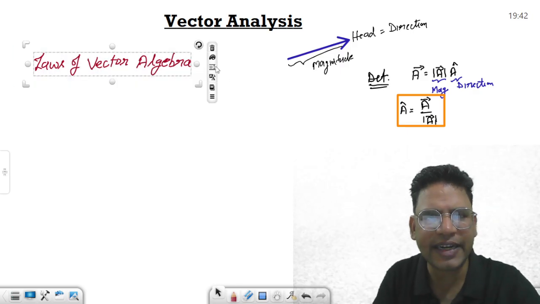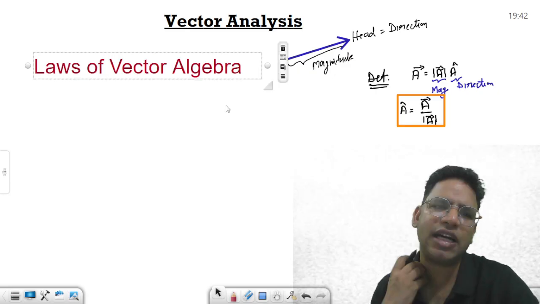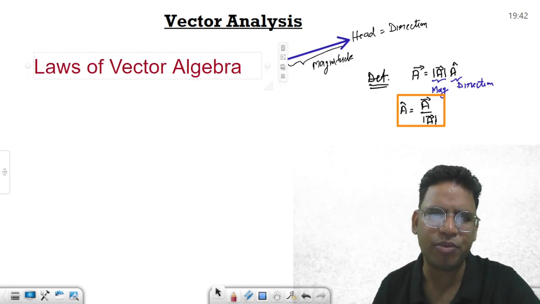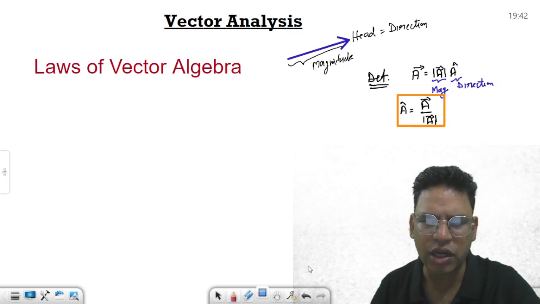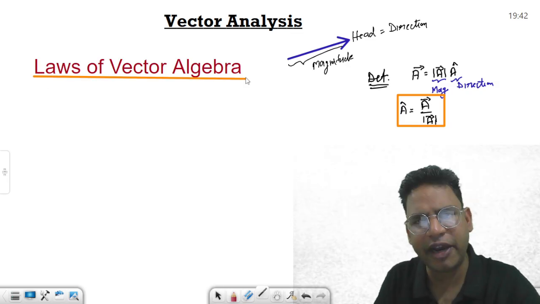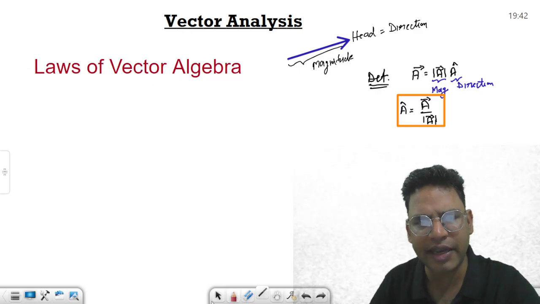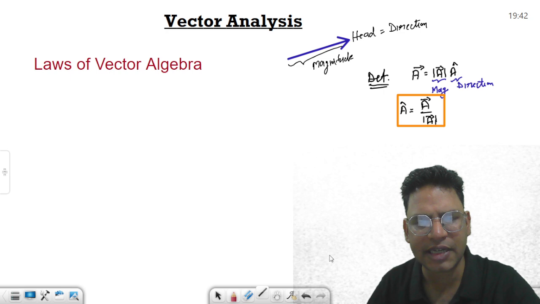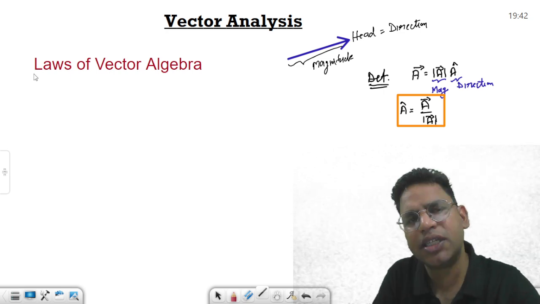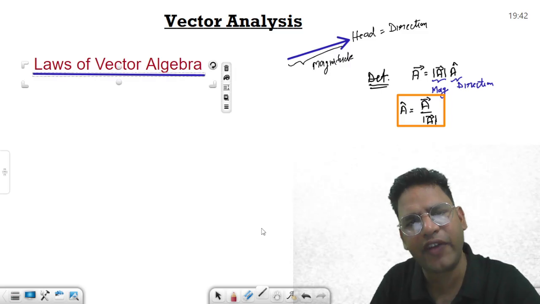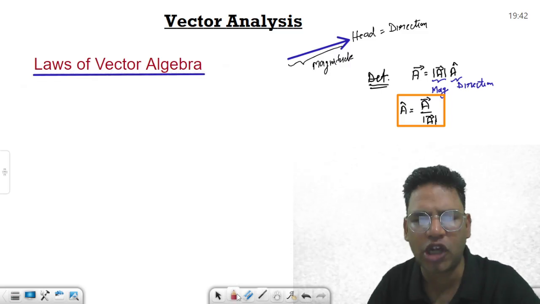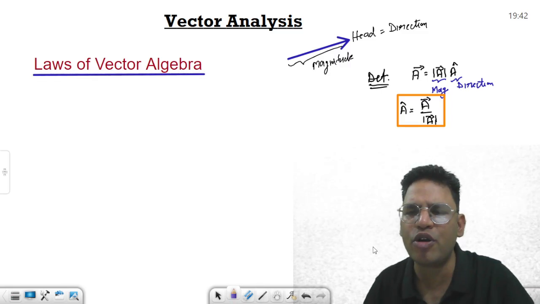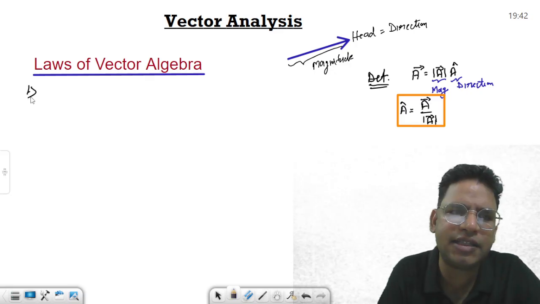And in laws of vector algebra, अगर आपको ध्यान हो, कुछ कुछ चीजें आपने की होंगी. जैसे first आपने क्या किया होगा, commutative law, है ना. तो first law is commutative. I am just reminding you. और ये एक प्रकार का recap है. So this is the recap of the previous class, and देखो this course is going to be very problem solving kind of course. आपको बहुत सारे प्रॉब्लम सॉल्व करने हैं ना, और इसलिए आपके कमांड होने चाहिए.